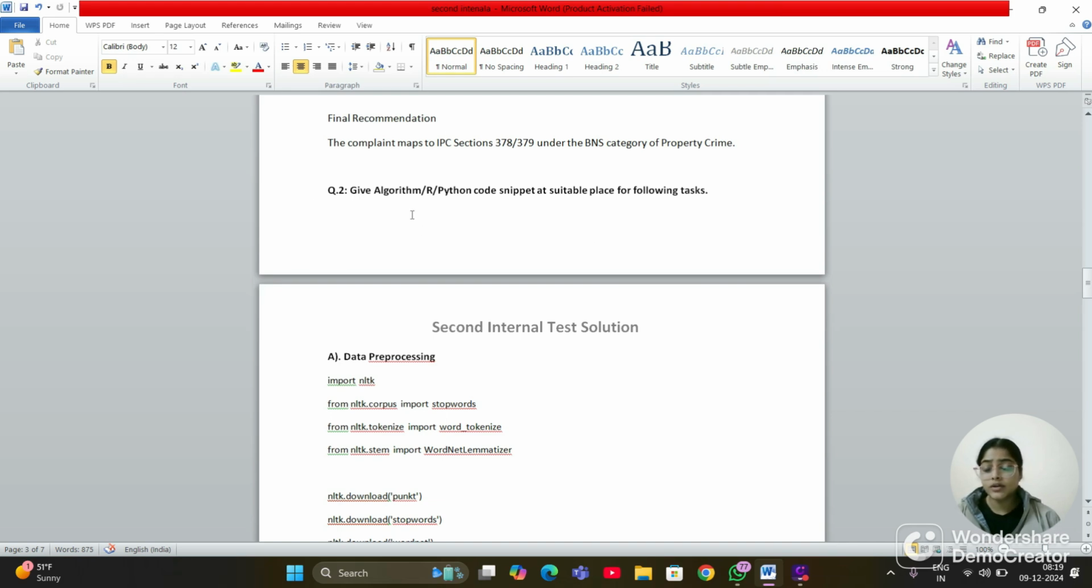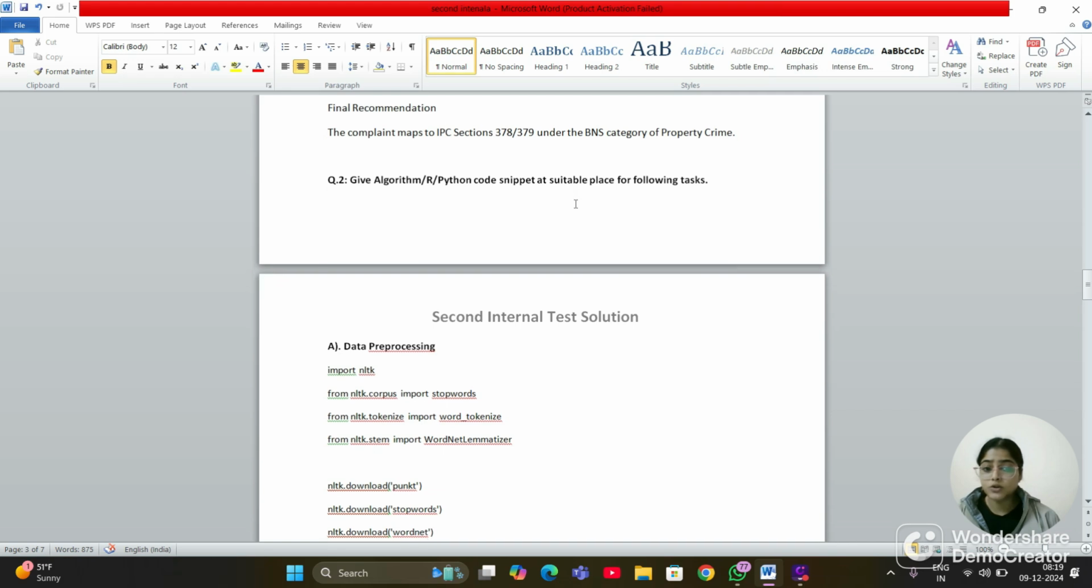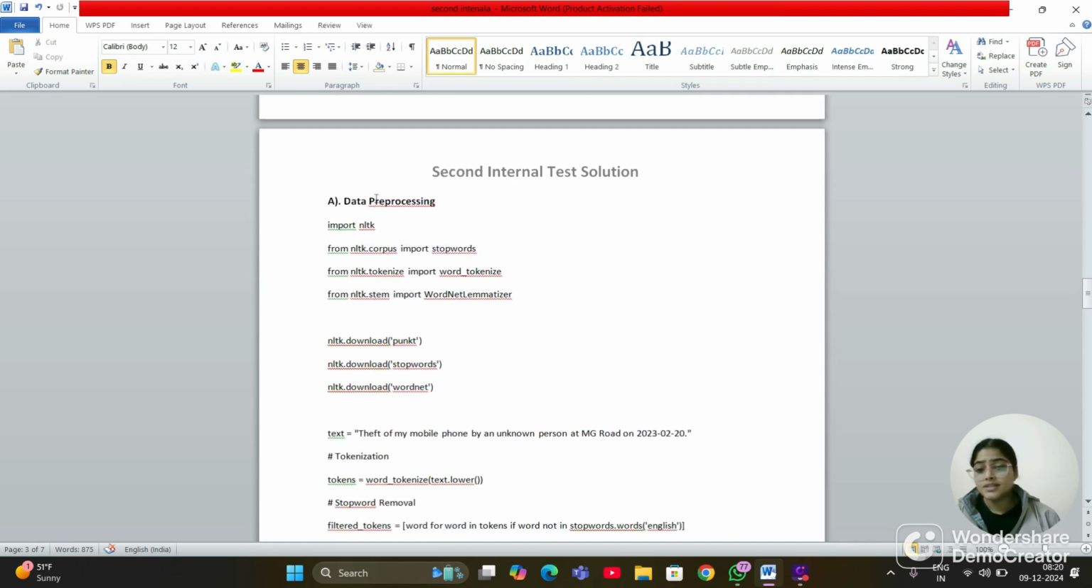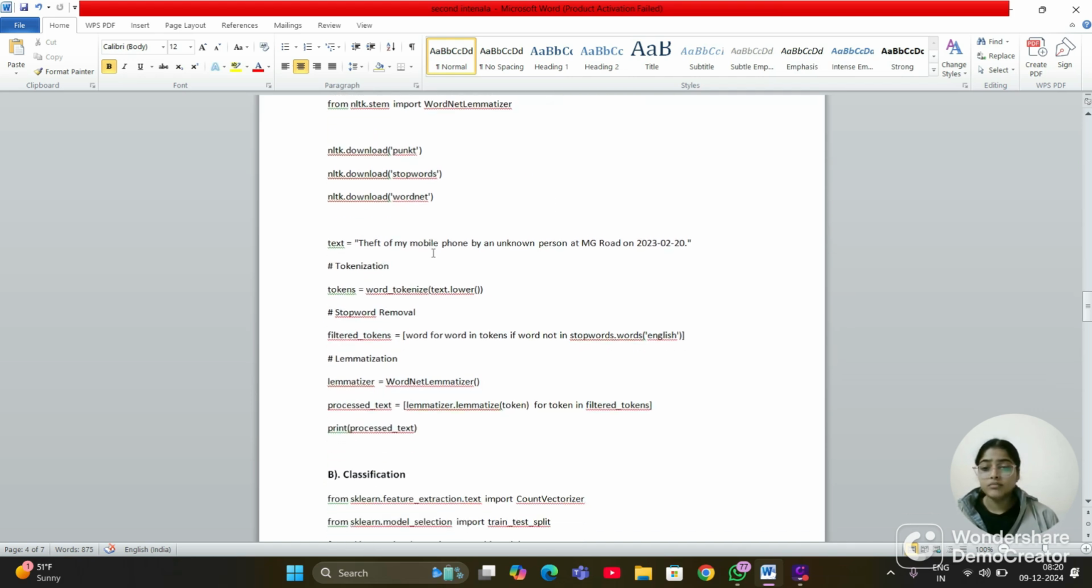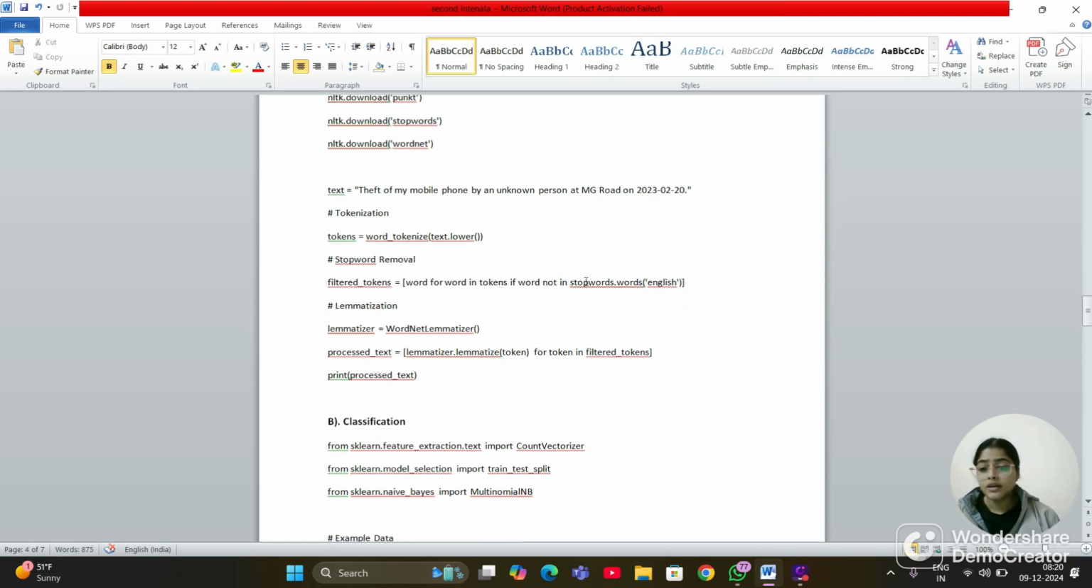So second question is, give algorithm and Python code snippet at a suitable place for the following task. So first one is data preprocessing, and in data preprocessing we import the necessary libraries like NLTK, stopwords, word_tokenize, and WordNetLemmatizer. And then we use the example of a complaint: text equals theft of my mobile phone by unknown person at MG Road on 20 February 2023. And in tokenization, tokens equals word_tokenize(text.lower()). It splits the text into words or phrases.